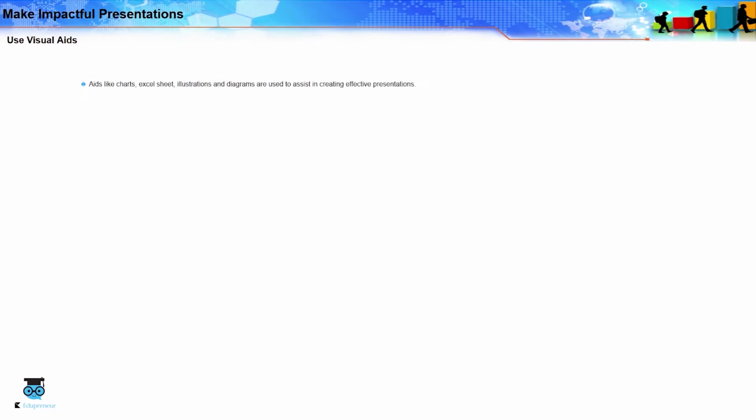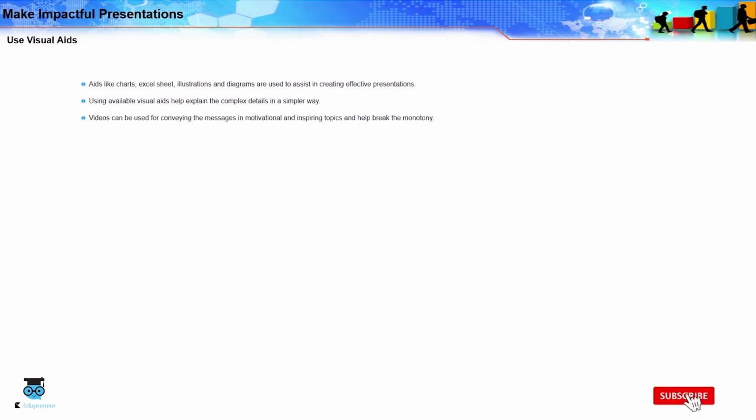Aids like charts, Excel sheets, illustrations, and diagrams are used to assist in creating effective presentations. Using available visual aids helps explain complex details in a simpler way. Videos can be used for conveying messages in motivational and inspiring topics and help break the monotony. Expressing thoughts with the help of these visual aids retains the attention of the audience.